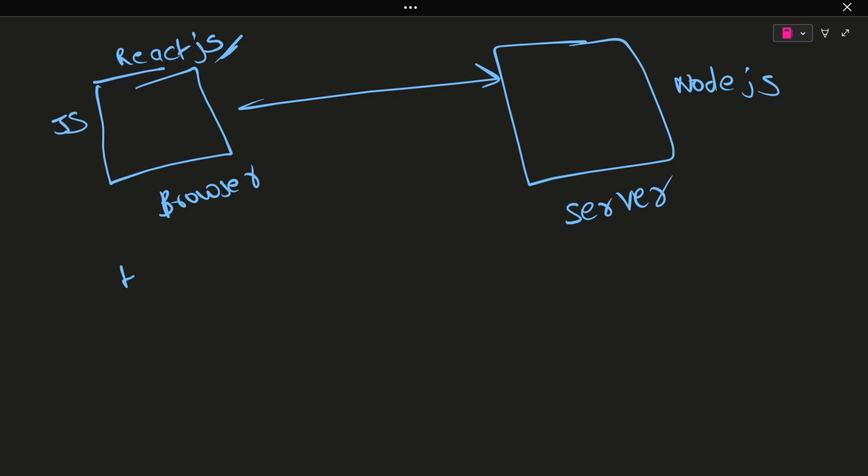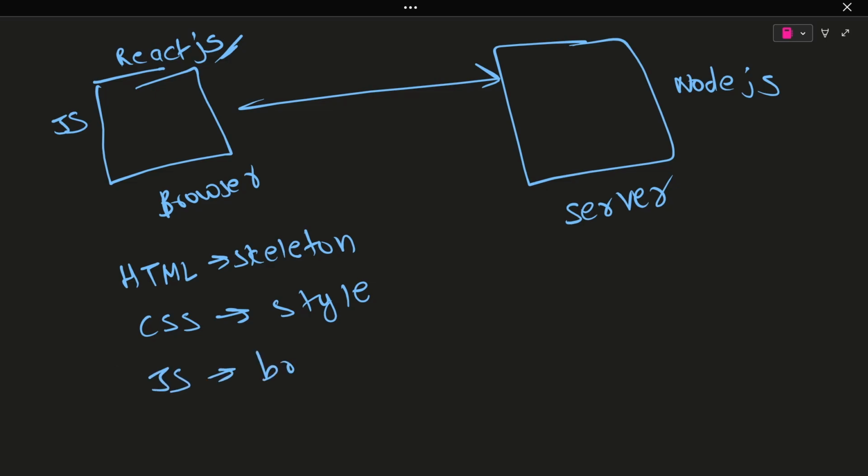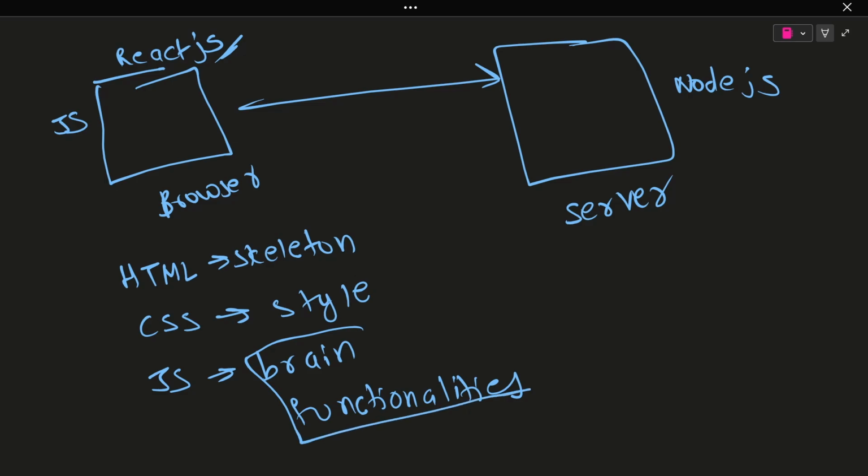If you want to display the skeleton, HTML is for the skeleton. I hope you know that HTML is for the skeleton and CSS is for styles, like muscles and all the stuff, and JavaScript is like a brain or the functionalities.